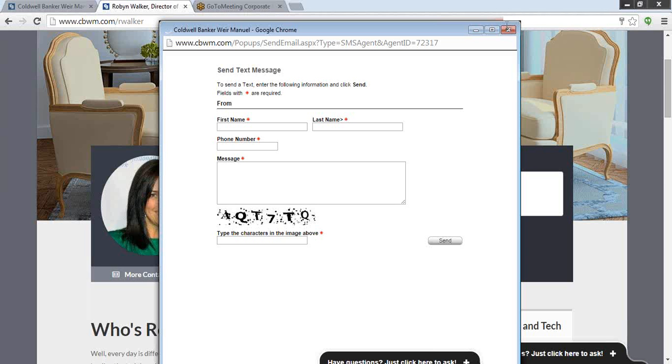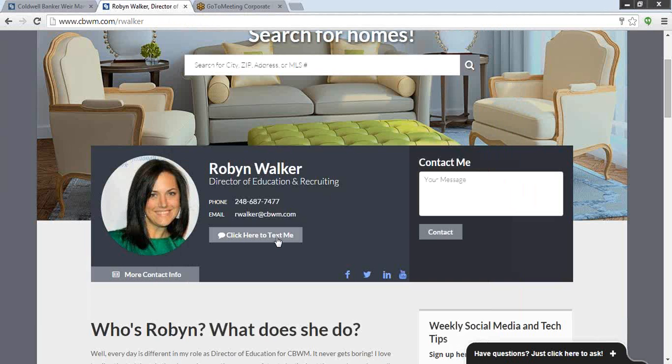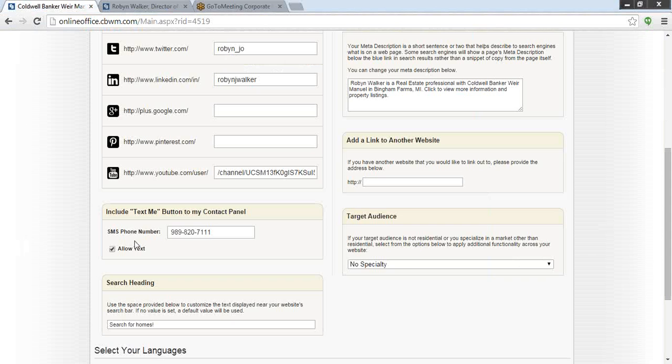The other nice thing that this does is even after it sends a text to your phone, it actually sends you an email as well. So you're going to be able to capture that lead in two places so that you don't lose any of that information. So definitely take advantage of the text me option in the contact panel.